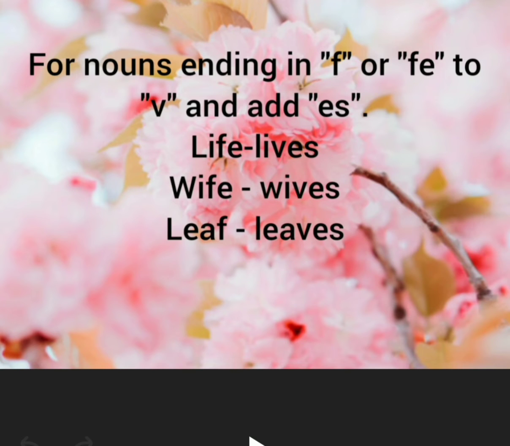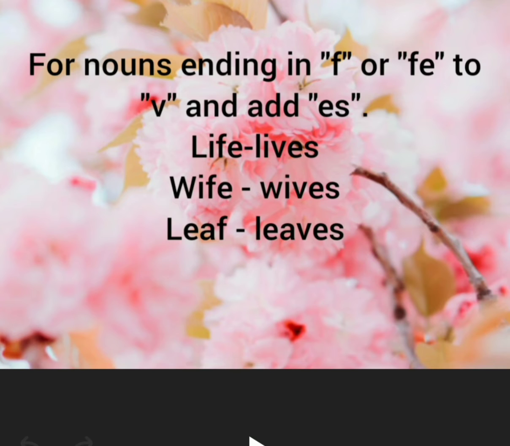Next we are discussing nouns which end with the letter F or FE. It changes into V and we add ES. That means the words which end with F or FE, when we change them into plural nouns, we add V and ES. For example, life, lives.